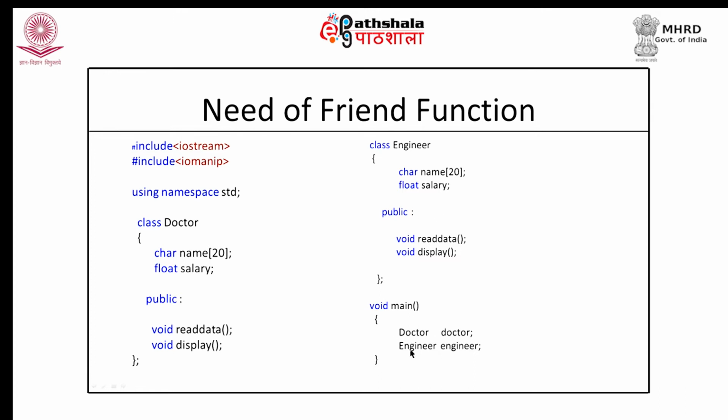Once I have declared these two objects and read data into them, at one point I may be interested in knowing whether the salary of the doctor is more or the salary of the engineer is more. To do so, I need to compare the salary of the doctor with the salary of the engineer, and let us say to perform this comparison, I want to write a function.